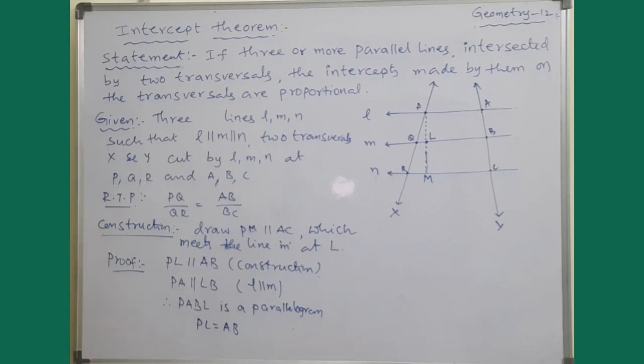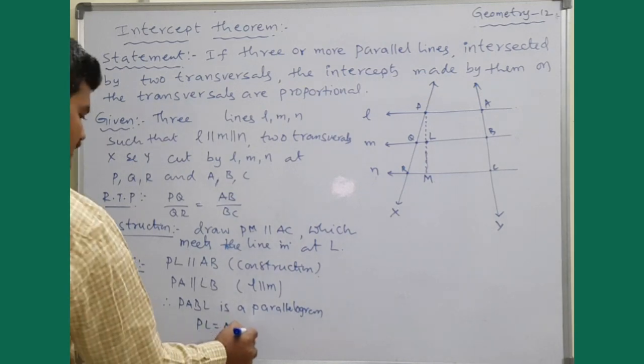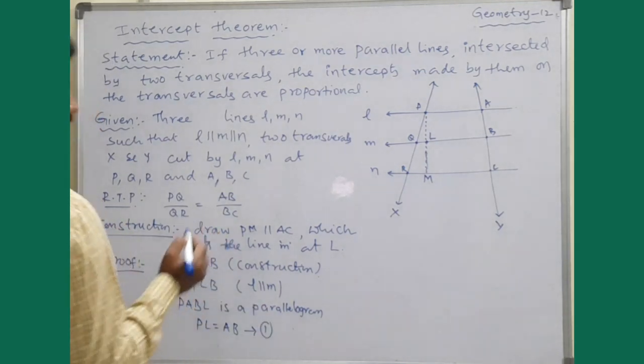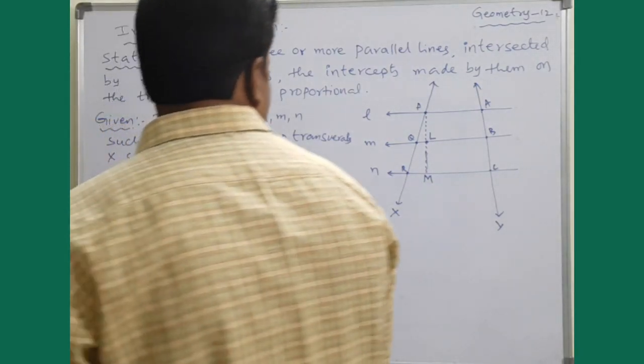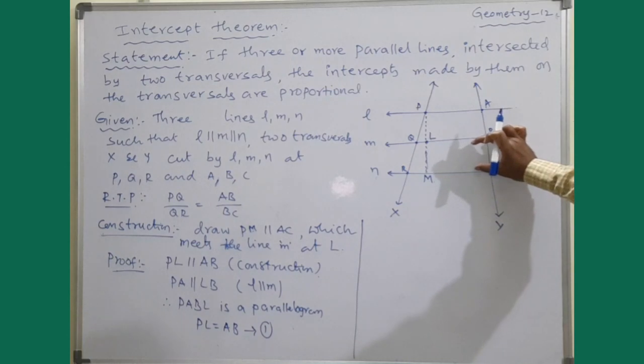PL is equal to AB. Okay, so let it be relation number 1. Fine. What next? Now come down.